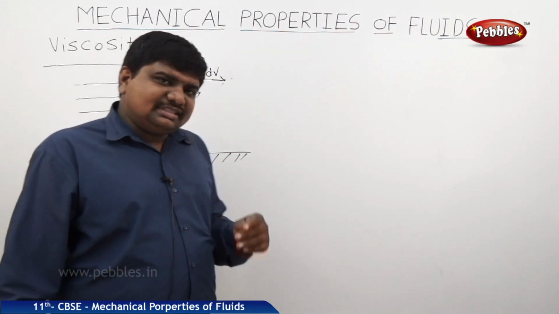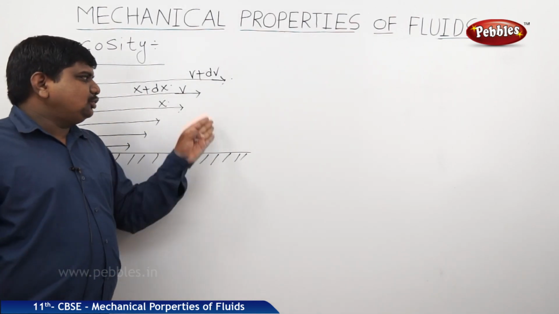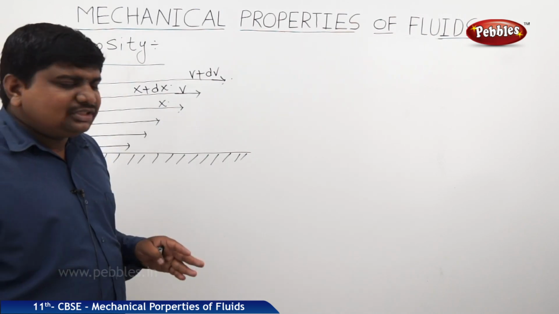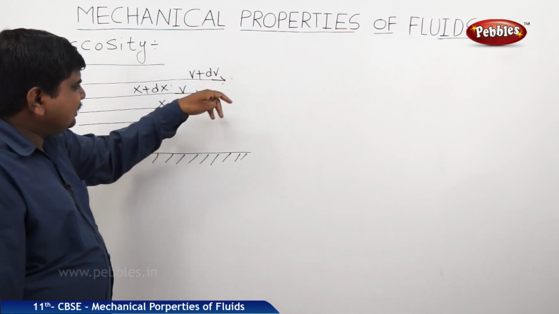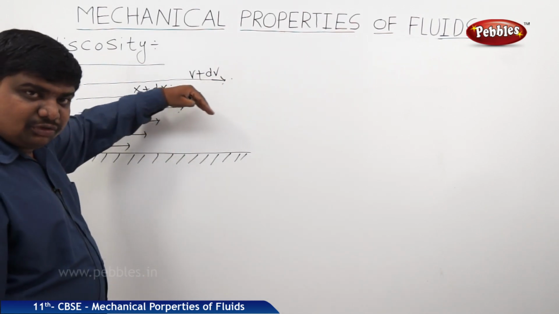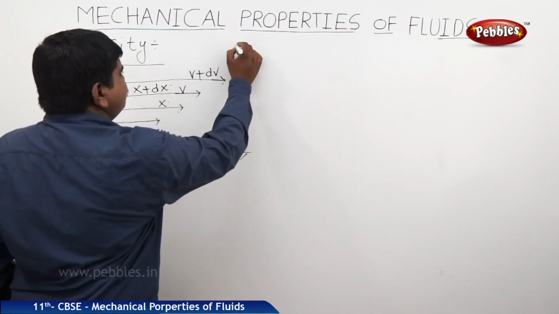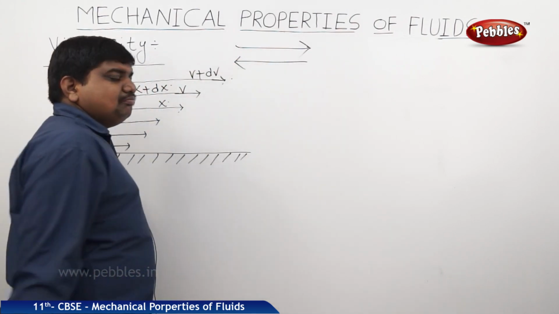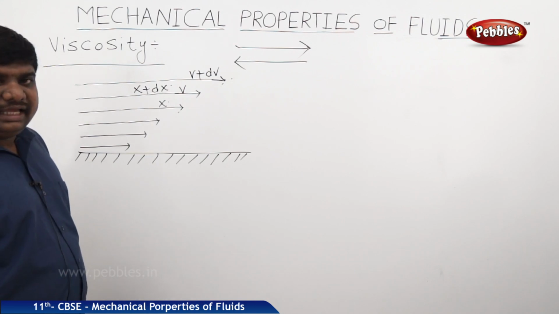In the definition, we have discussed that viscosity is a property of the fluid by virtue of which it opposes relative motion between the layers. Relative motion means if the top layer wants to move forward, but the adjacent layer keeps the top layer dragging in the backward direction. So one wants to move forward, the next adjacent is keeping it backward. That is said to be the relative motion between the layers.